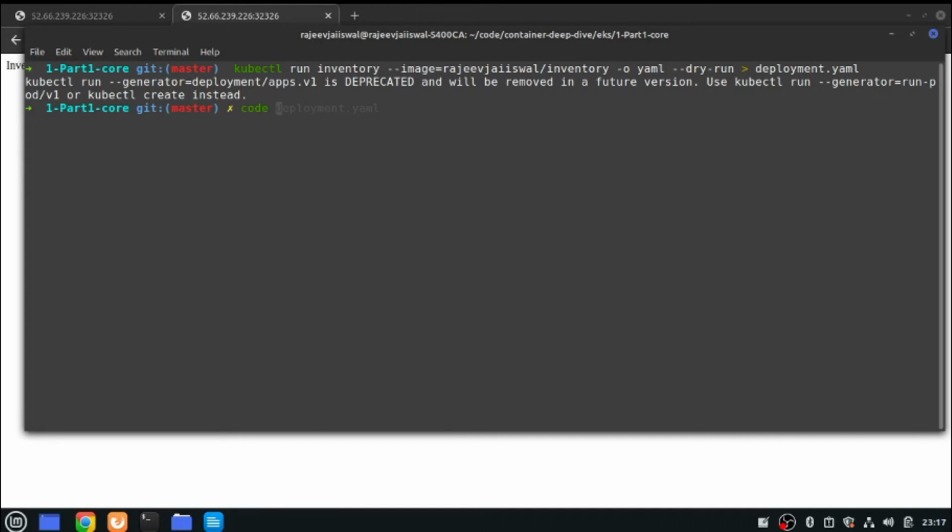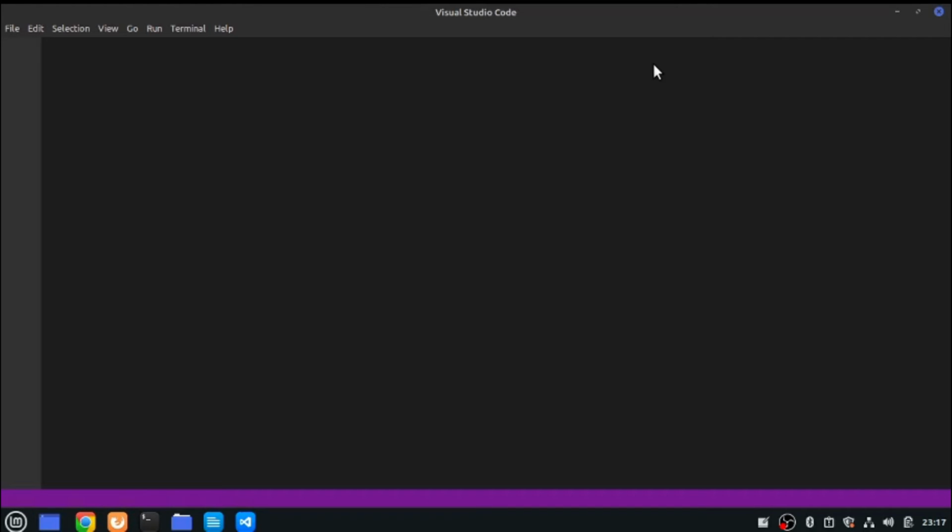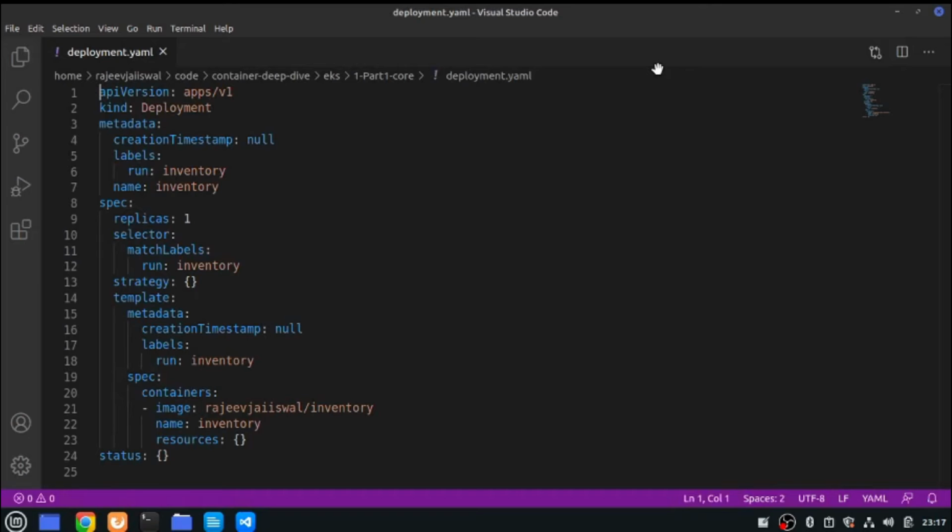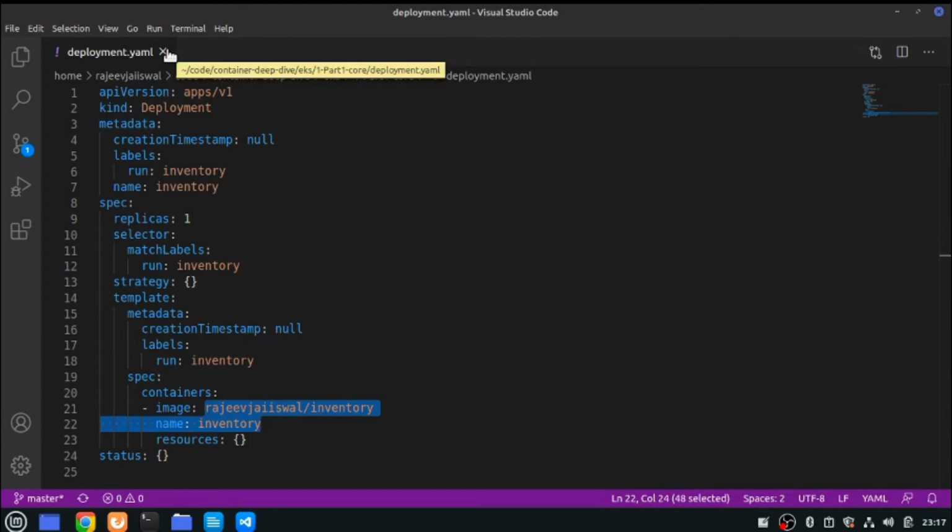Now I'm using code deployment file. Now see, a clean version of the same thing has been generated. We just need to make changes. It says this is a deployment type, this is the API version, and a couple of names: the replica set, inventory, and the name of your container. We'll talk about all these details as we go along, right?